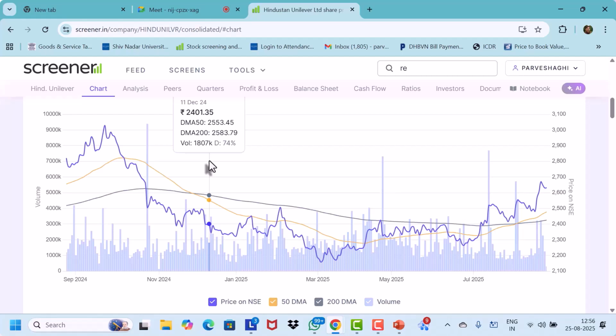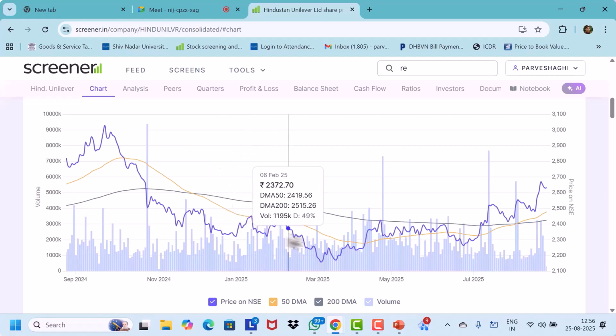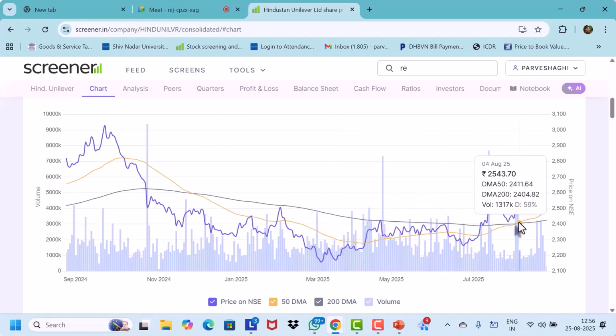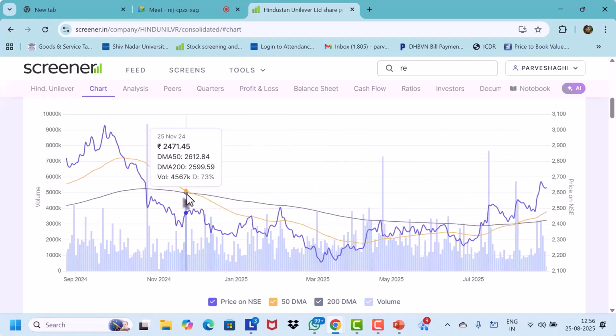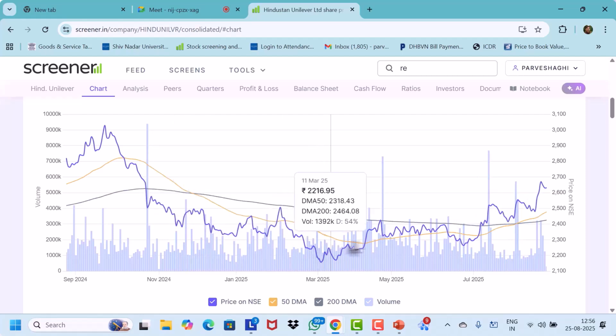Now, after this crossover, what has happened? It has confirmed that the stock is not going to do well, and the long-term trend of the stock is not good. So thereafter, the prices have struggled and remained below, and from last November until August, the trend has been down. Can you see that?